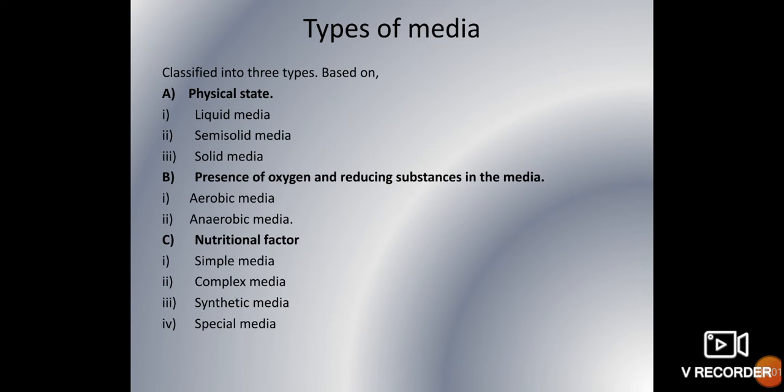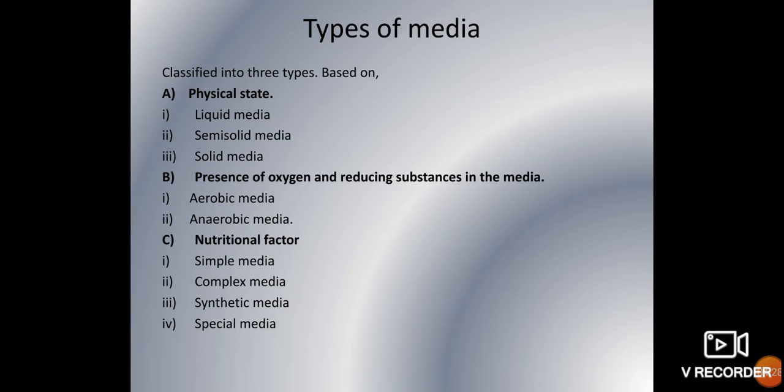Liquid media is also called broth. Next, semi-solid. It is neither in solid form nor in liquid form, for example mannitol motility media. This is used for testing the motility of the bacteria. And solid media is widely used for cultivating the bacteria, so we can detect it by the colonies present on the media.